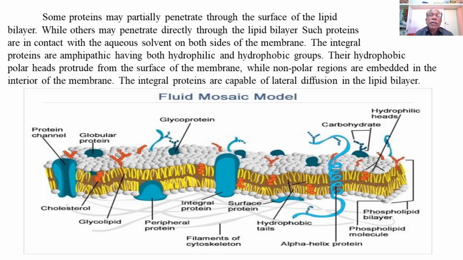Now we'll see the diagram of the fluid mosaic model of the plasma membrane proposed by Singer and Nicholson. Now we'll explain the structure of the fluid mosaic model with the consideration of the figure. See, this is the structure of the fluid mosaic model of the plasma membrane. It is mainly composed of two lipid layers. First we will explain the components of the lipid layers or the phospholipid bilayers.